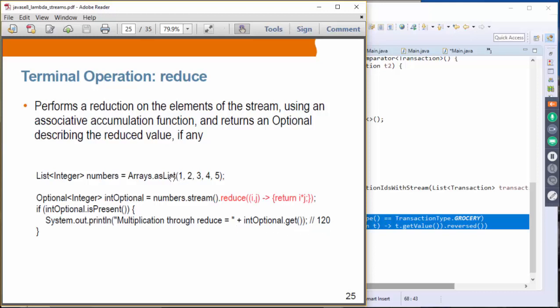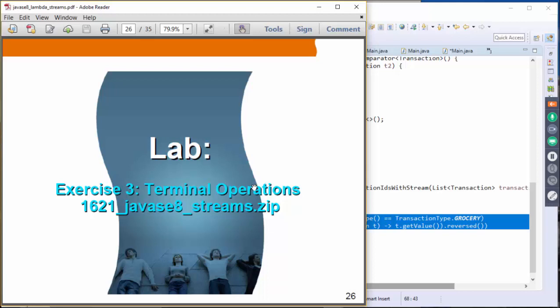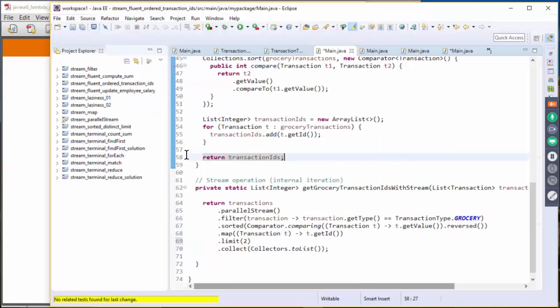So reduce is basically taking two items, performing the operation, and then taking the next item as the next argument. So basically it reduces the elements in the stream. Okay, so let's take a look at exercise 3. In exercise 3, we have a bunch of terminal operations. Let's go over them from the beginning.